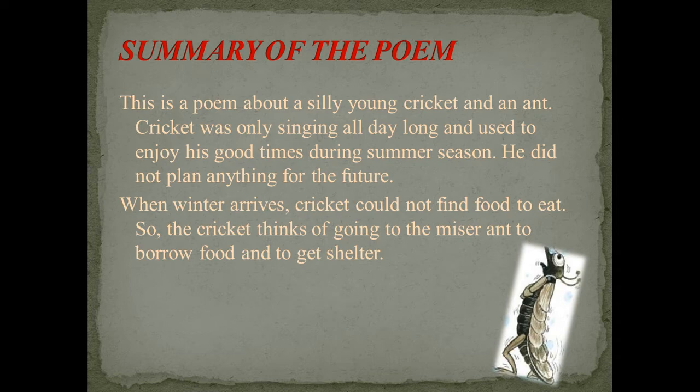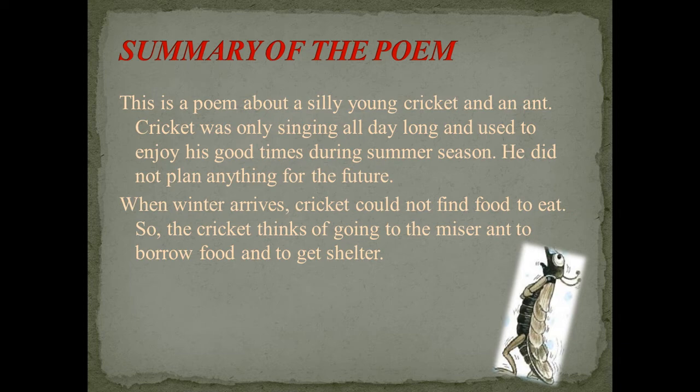So this is what happens in our life. We have to always plan for our future. Without any aim, without any planning, we cannot survive in the future in our life. Without any goal, we cannot achieve anything in our life.